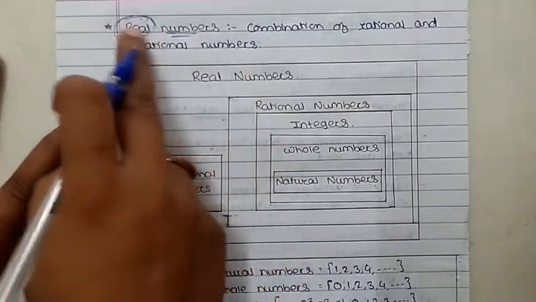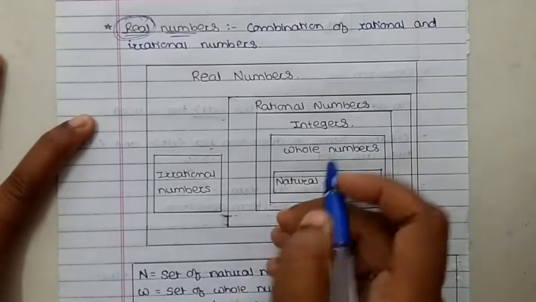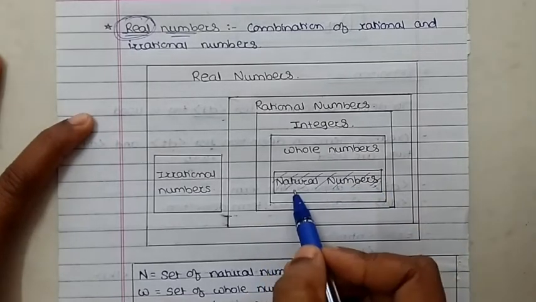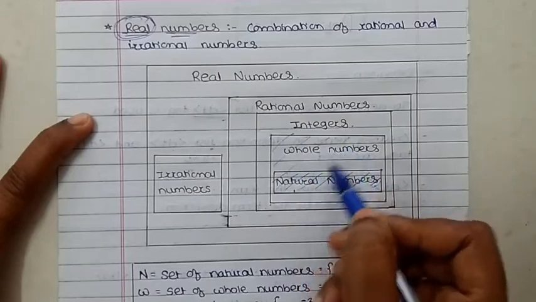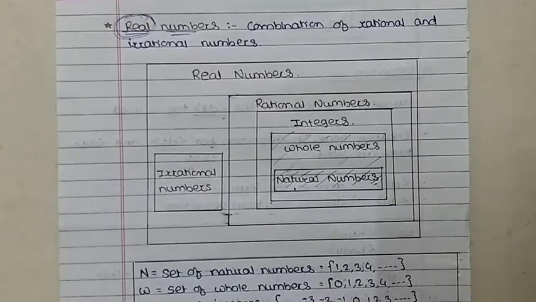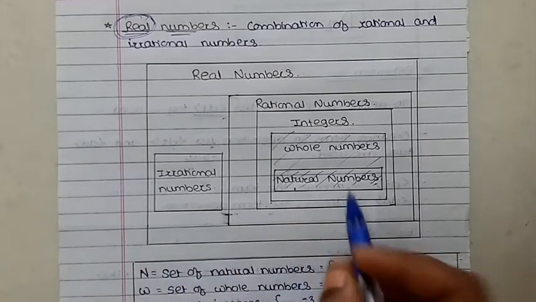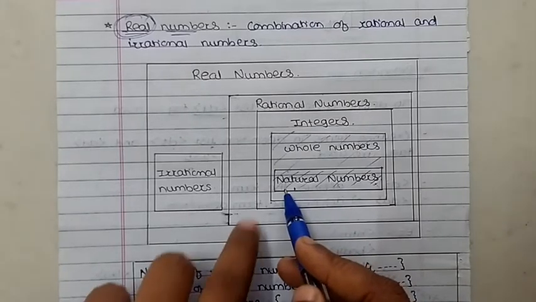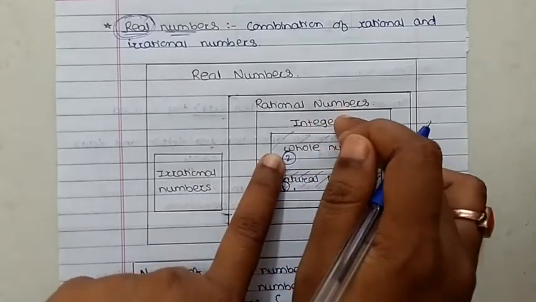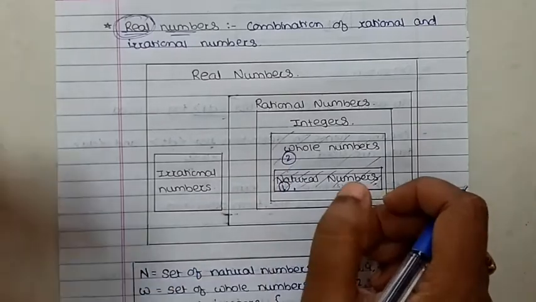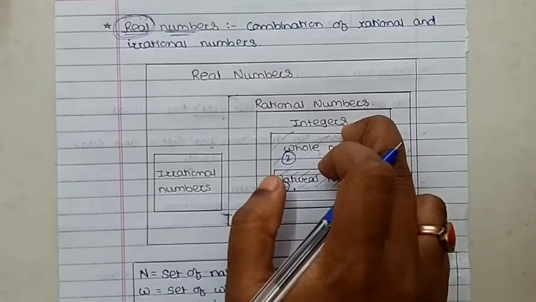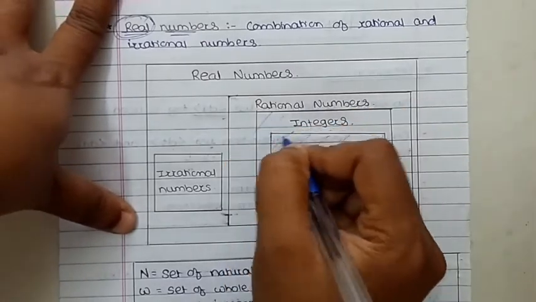So how do we represent the real numbers with one simple figure? First of all, we consider natural numbers. Natural numbers are a subset of whole numbers, because natural numbers start from 1 and whole numbers start from 0, so whole numbers contain the natural numbers also. Integers include the whole numbers; that means integers include negative numbers as well as positive numbers and 0.